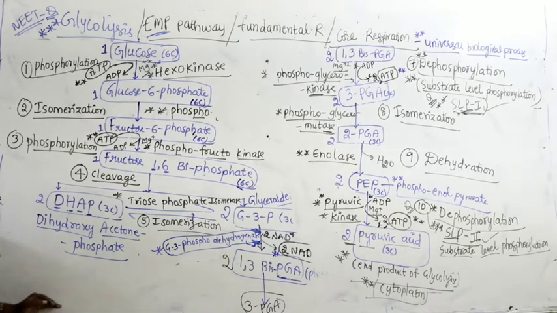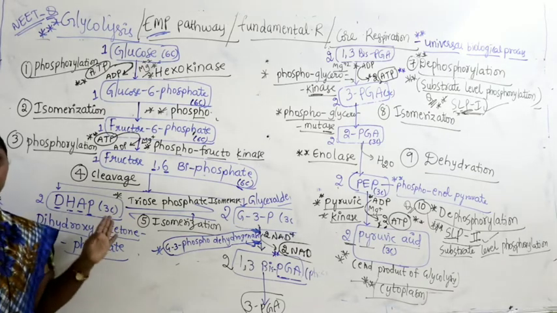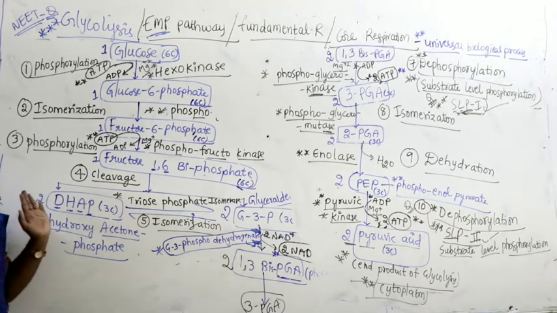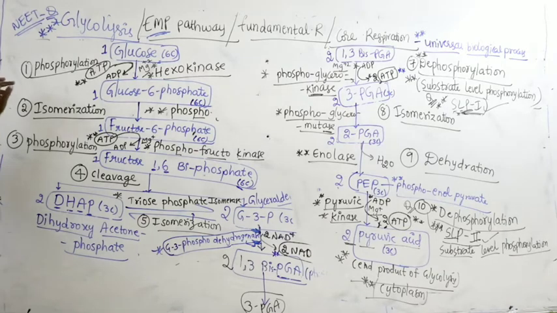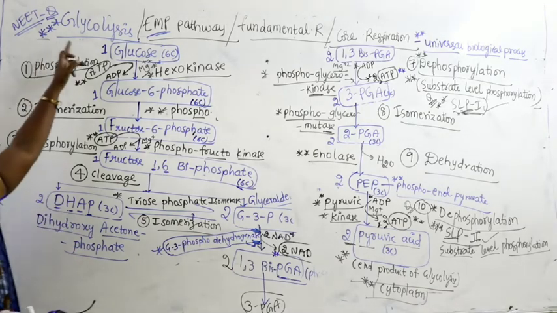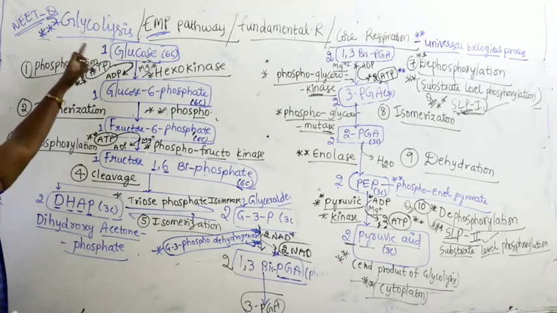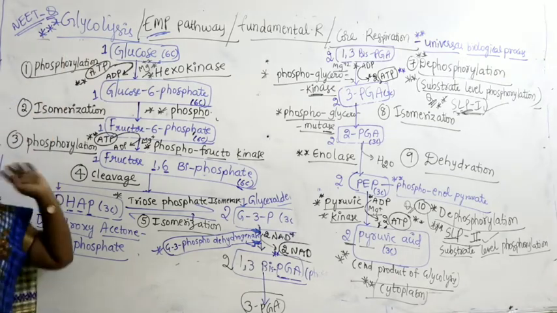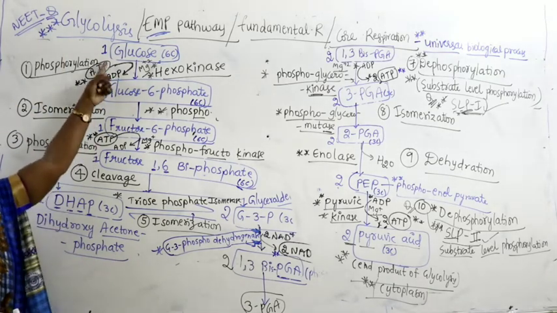Right, now let us go with a quick revision of glycolysis. Guys, I am telling you this pathway is very important. Make sure that all of you practice it on paper. Now let me give you a quick revision of this. All of you once again concentrate and follow carefully. Glycolysis means glucose lysis, lysis of glucose. Glucose is produced in the process of photosynthesis.